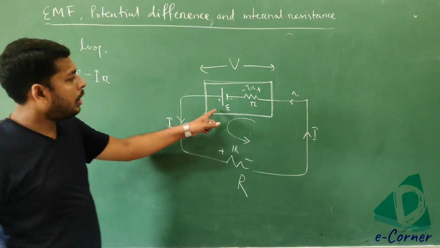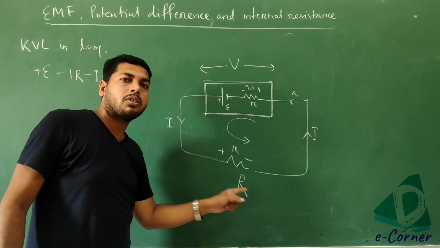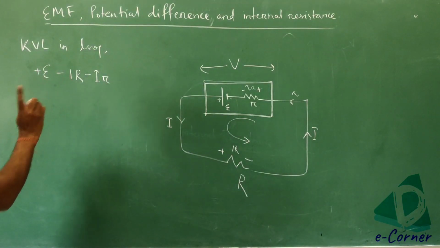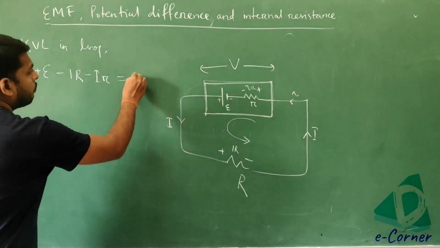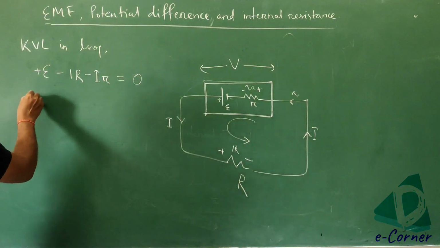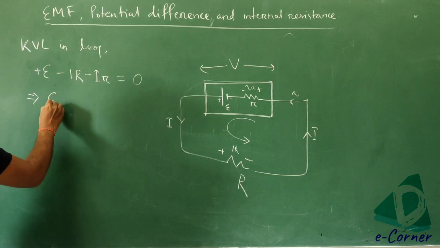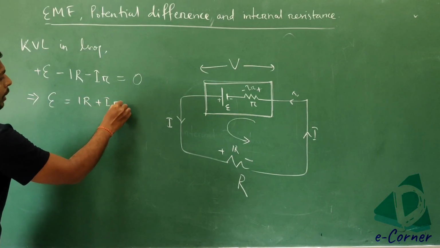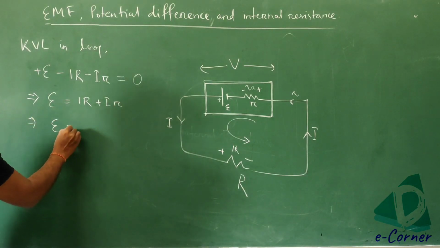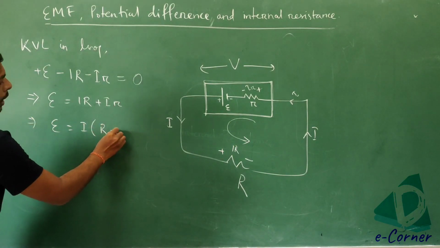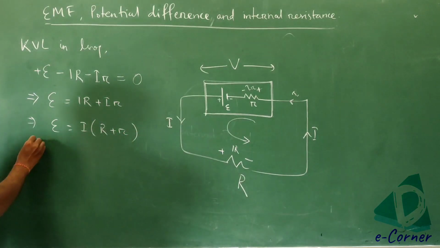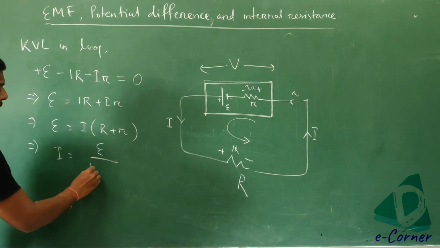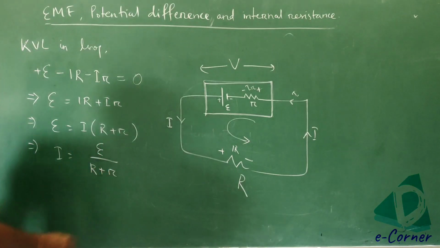Okay, there are three components along this closed loop. So we have three terms equal to 0. We have to calculate the current here. So E is equal to IR plus I into r. That implies E is equal to I into (R plus r). That implies current I is equal to what? EMF E divided by R plus r.